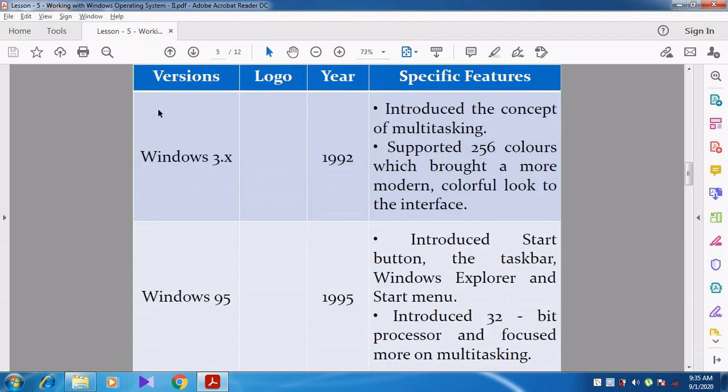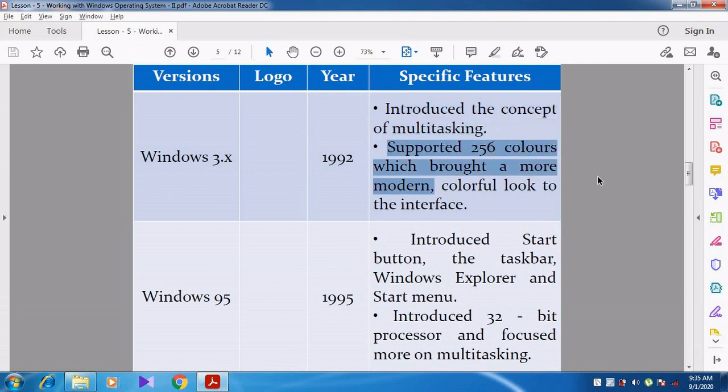Then we can take Windows 3.x. It was developed in the year 1992. At that time the concept of multitasking was introduced, so more than one application can be opened and we can work in more than one application. And it supports 256 colors.